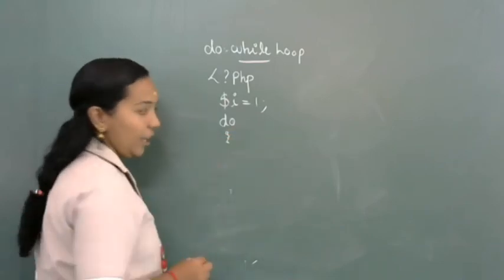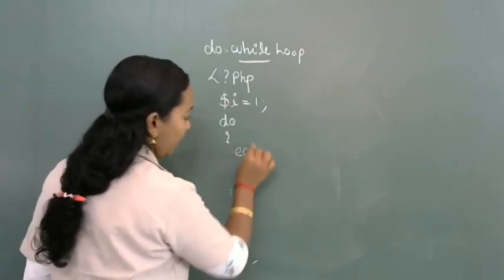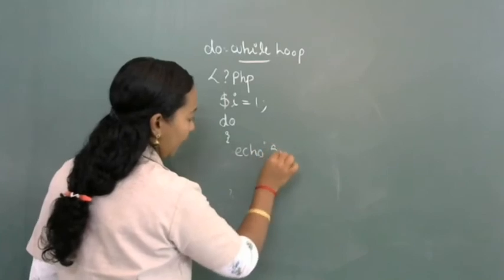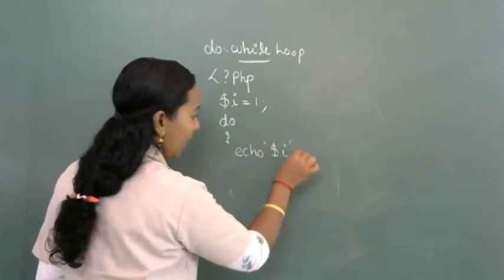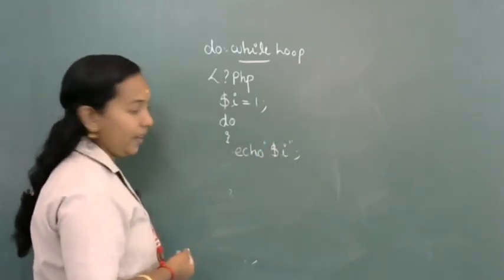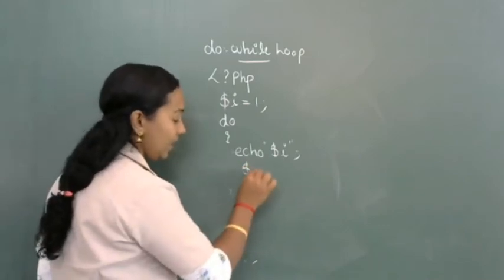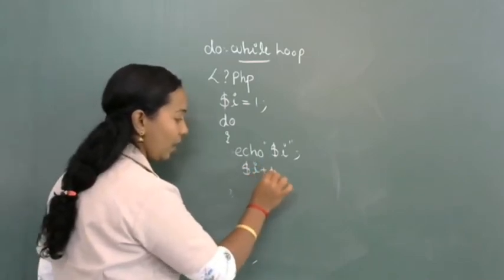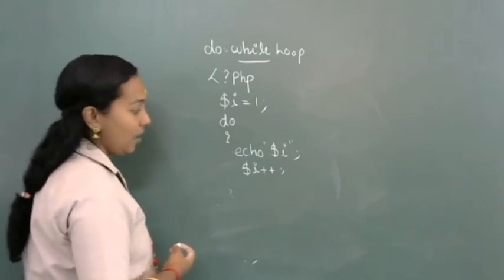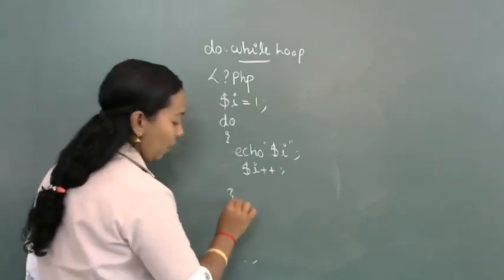Then we can write like this, do, open the bracket. What will be the first statement? We are printing that number: echo $i. First we are printing the variable. After that, increment the variable, $i++. Then after that, close the bracket.